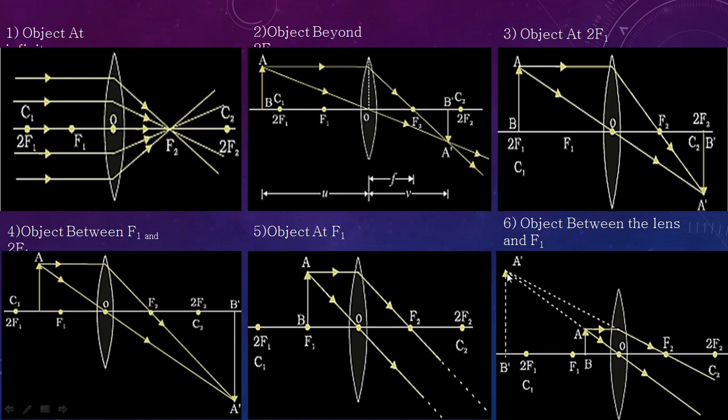In physics we generally represent the imaginary ray or the imaginary object or image by means of a dotted line, because here no such image is actually formed. So basically it's a virtual image forming here. Since the rays are imaginary and the image is virtual, we are denoting this using a dotted line. Next, move on to the next topic.